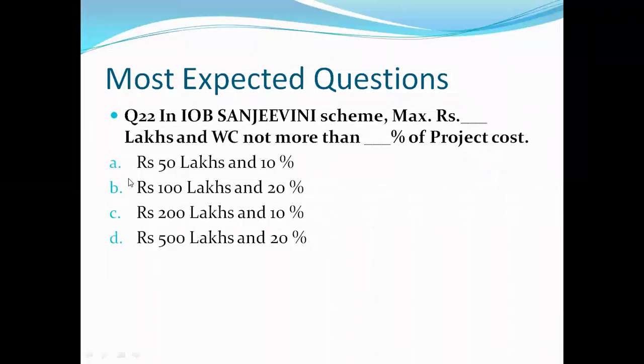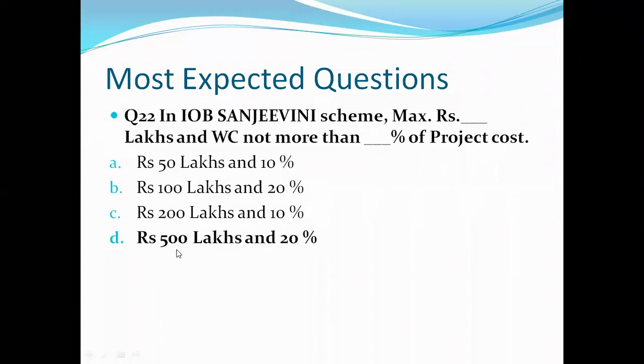Our options are rupees 50 lakh and 10%, rupees 100 lakh and 20%, rupees 200 lakh and 10%, rupees 500 lakhs and 20%. So let's see what is the correct answer. And the right answer is D, that is rupees 500 lakhs and 20% of the project cost. So in IOB Sanjeevani scheme, 500 lakhs is the maximum amount that can be sanctioned, and working capital will not be more than 20% of the project cost.